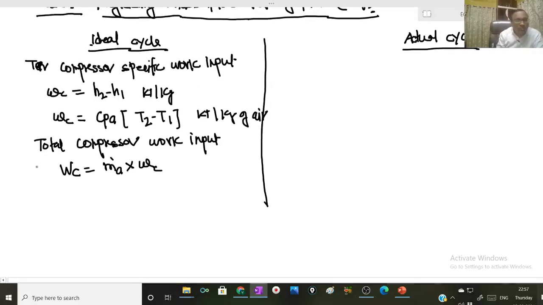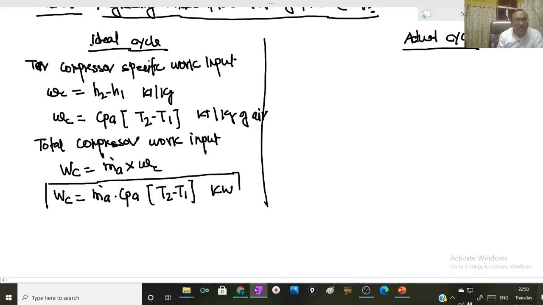So the total compressor work WC will be m dot A into CPA into T2 minus T1 and unit will be kilowatt. If I consider the mass flow rate unit in kg per second, unit of total compressor work will be kilowatt.